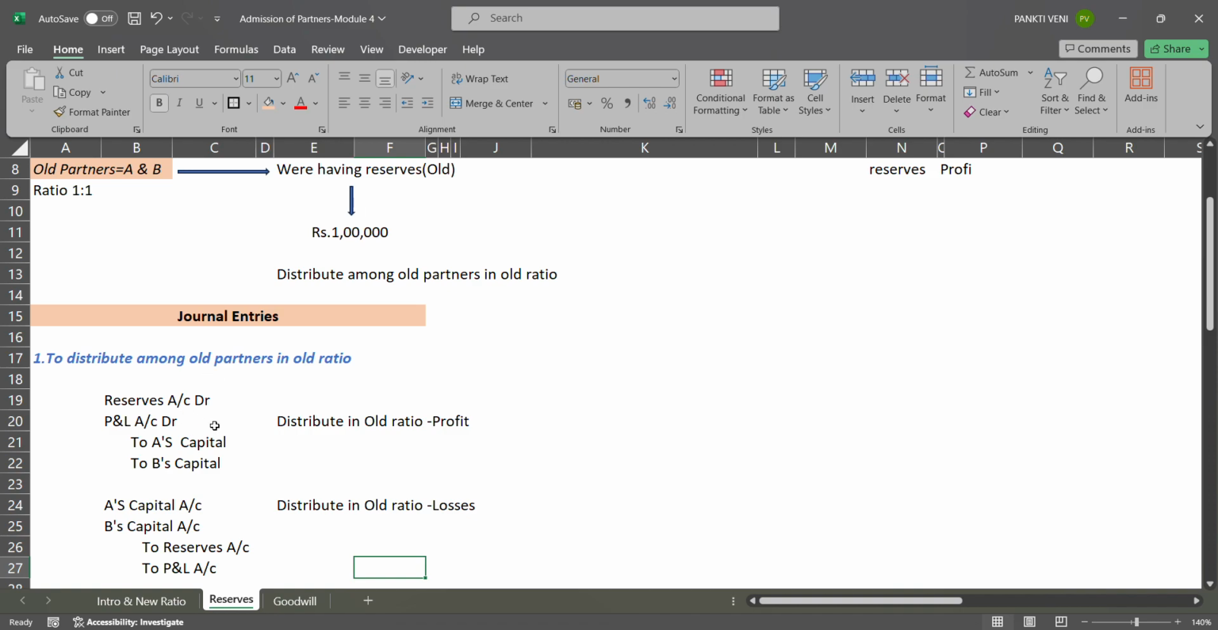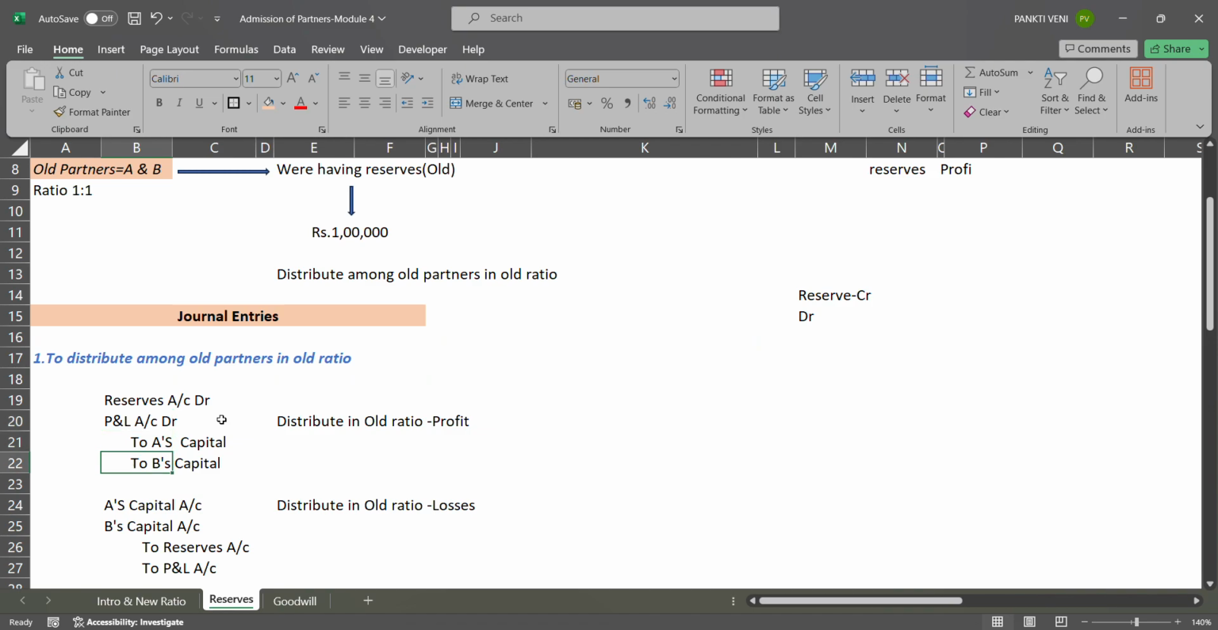You take your reserve amount. Suppose it is a profit, so you are adding that to the capital, right? Capital has the credit balance. So you are getting income, increase, so credit. So A's capital account and B's capital account will be credited. Reserves account will be debited. You are making reserves nil. Reserves has credit balance. Now you are bringing down your reserves. This has credit balance, so you'll have to make the opposite, debit it. So reserves account debit, P&L account debit, to A's capital, B's capital.